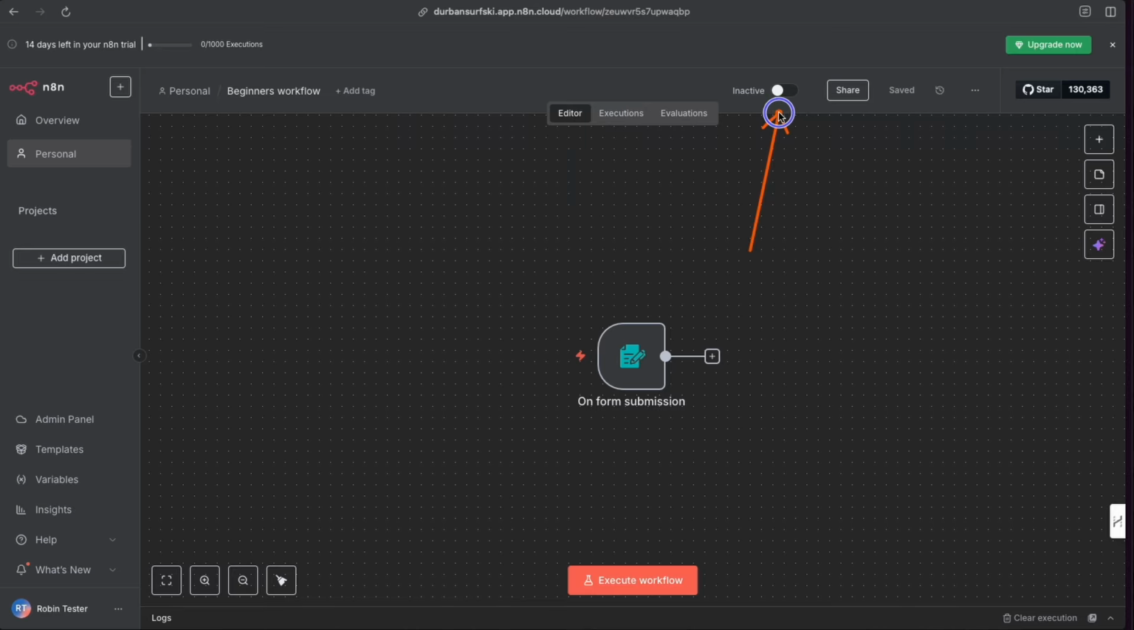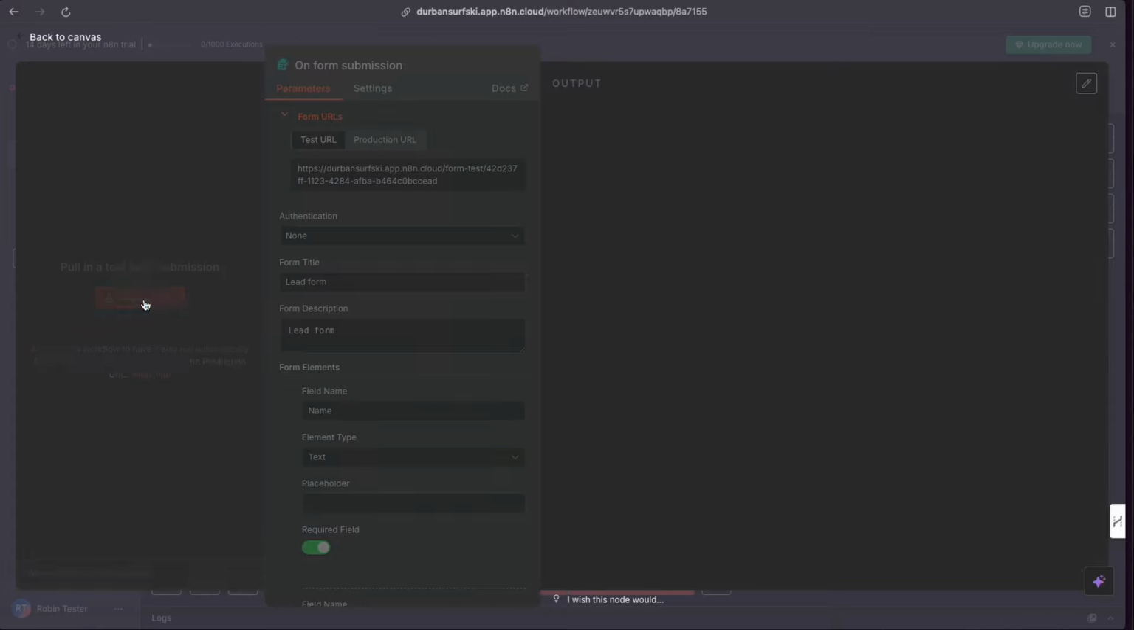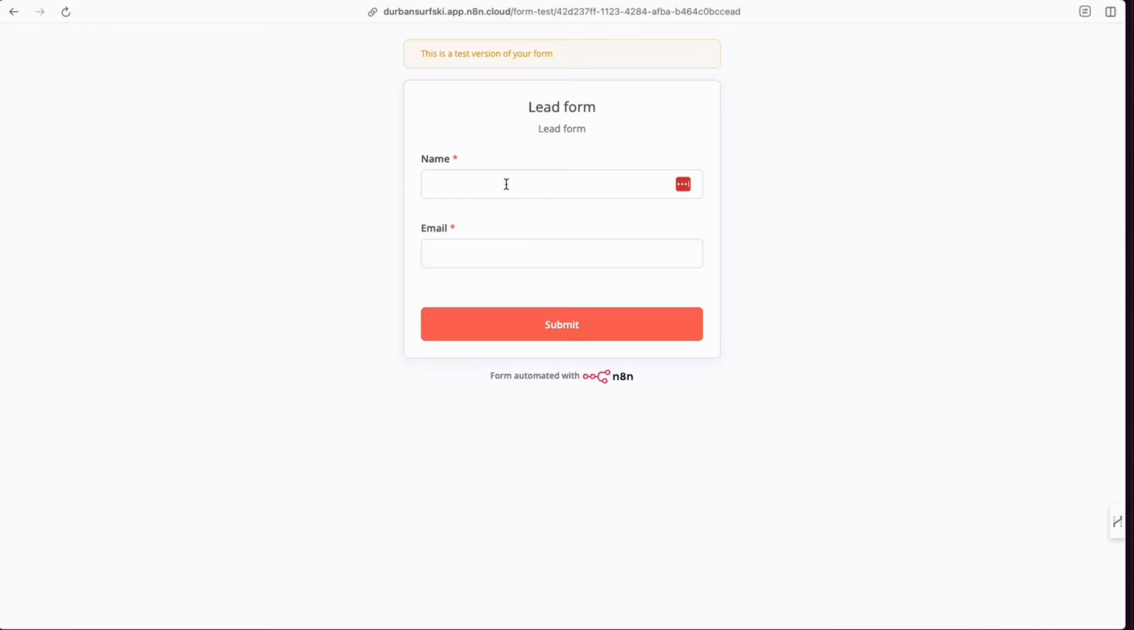So it's in development mode at the moment. We'll keep it inactive. Let's click into this. And now we are going to click execute step and it's going to let us bring some test data in. So I'm going to click this button, execute step. It's going to open our form. There it is. And let's just put in a form here.